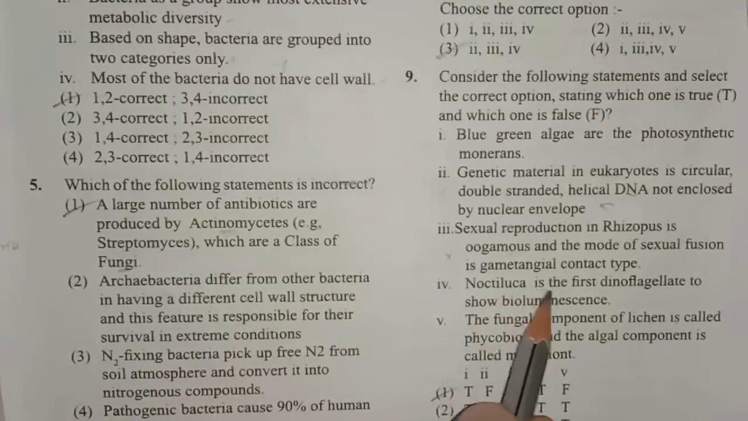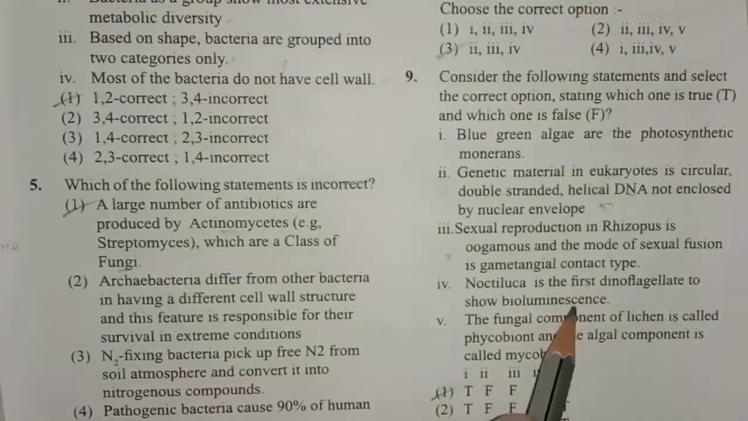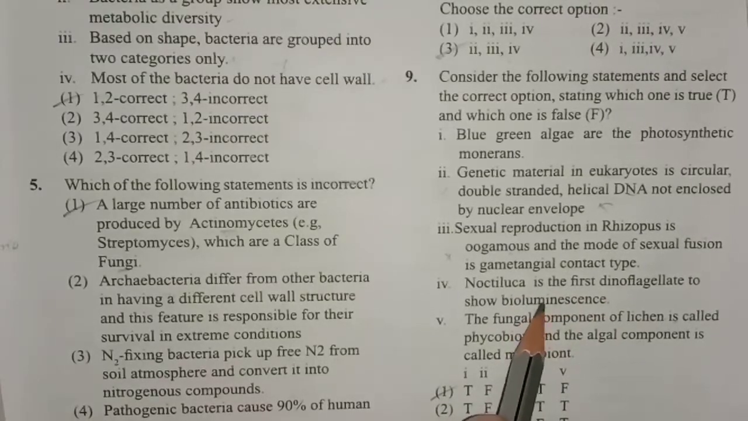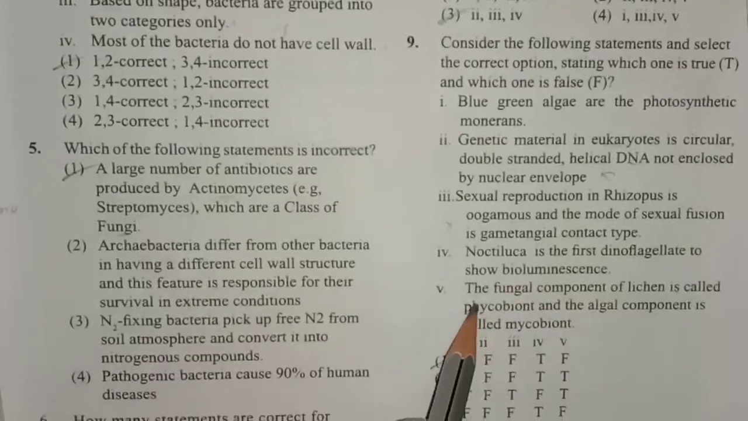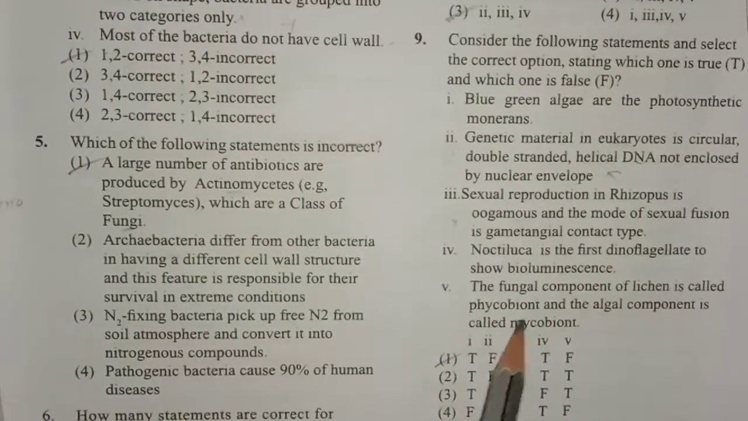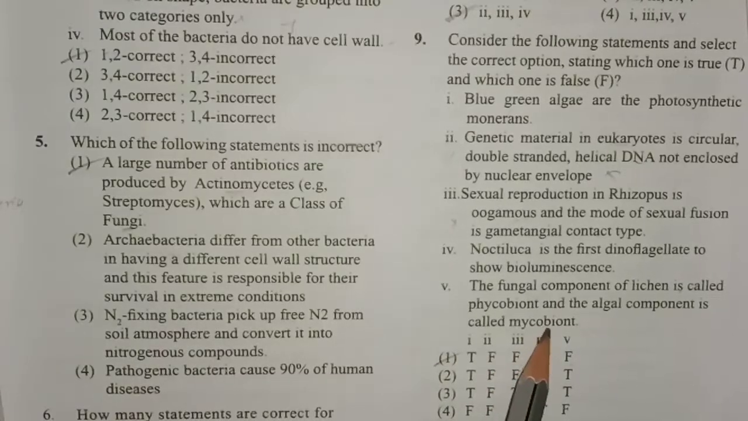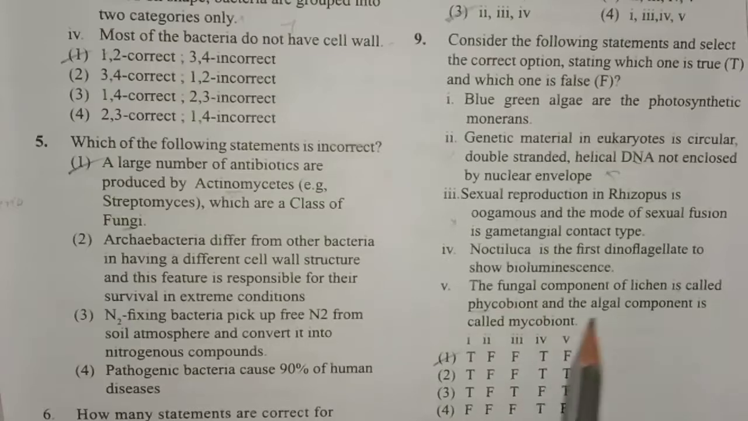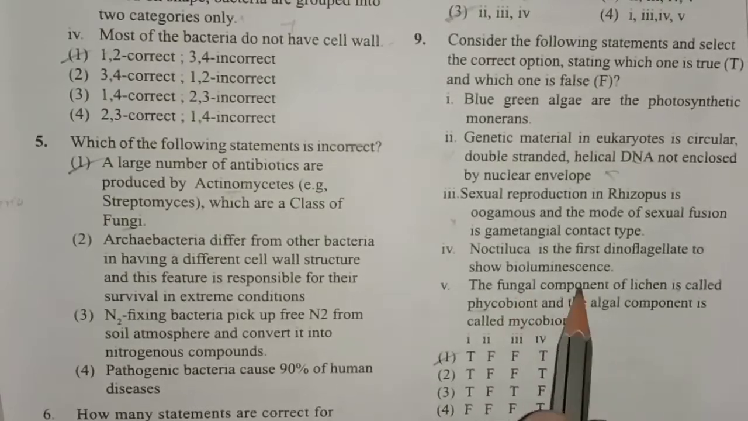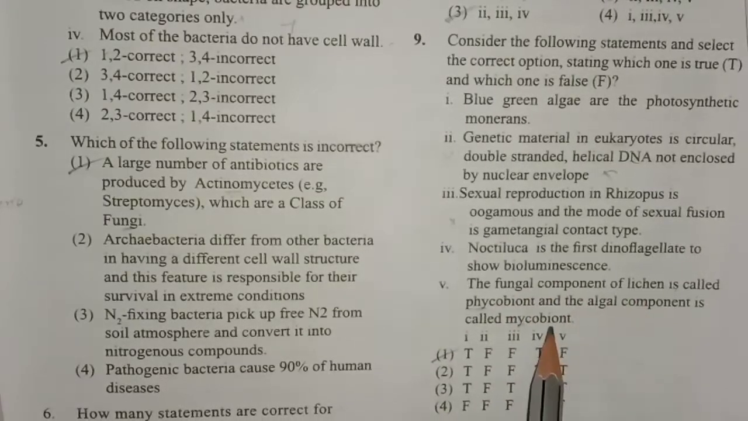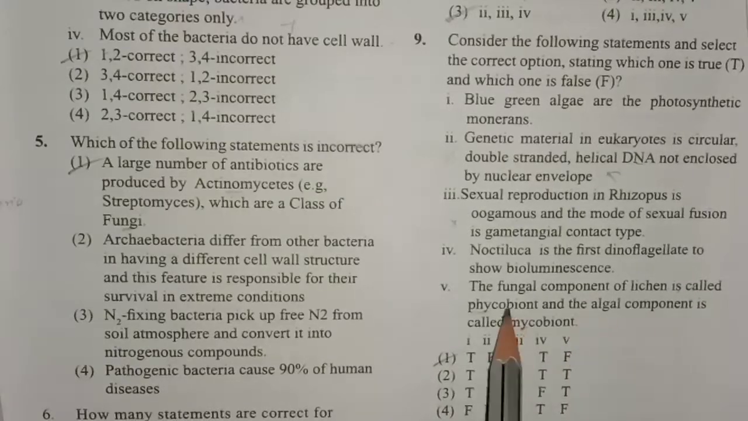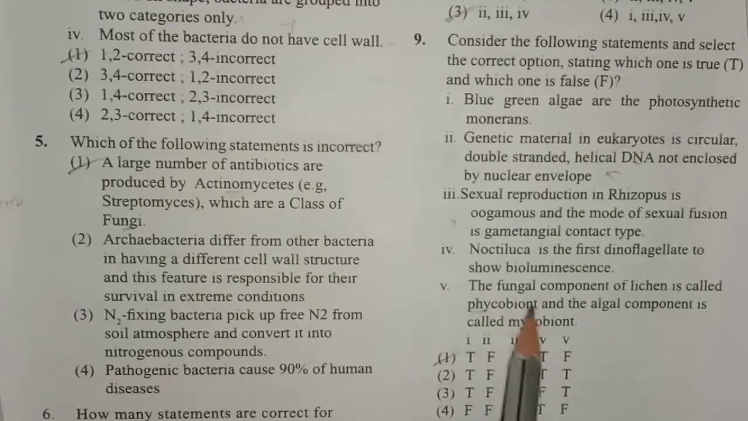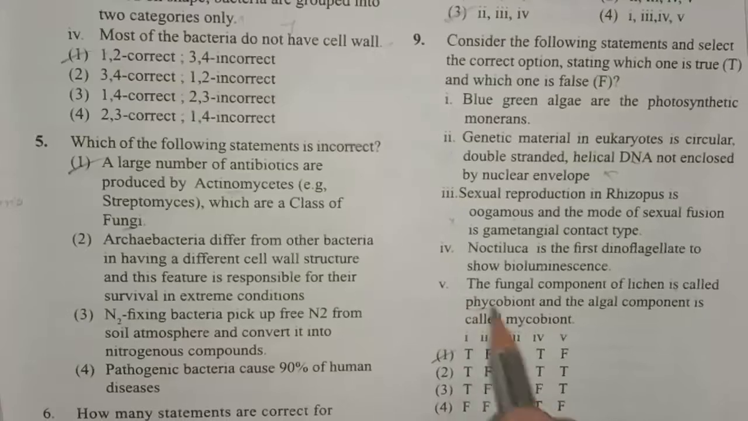But the Noctiluca, it is the first dinoflagellate to emit the light or to emit the bioluminescence. And next, the fungal component of lichen is called phycobiont and the algal component is called mycobiont. This is wrong because phyco refers to algae and myco refers to fungi. The fungal component of lichen is called mycobiont and the algal component is called phycobiont. Here they have given it reversely. That's why this is also wrong.